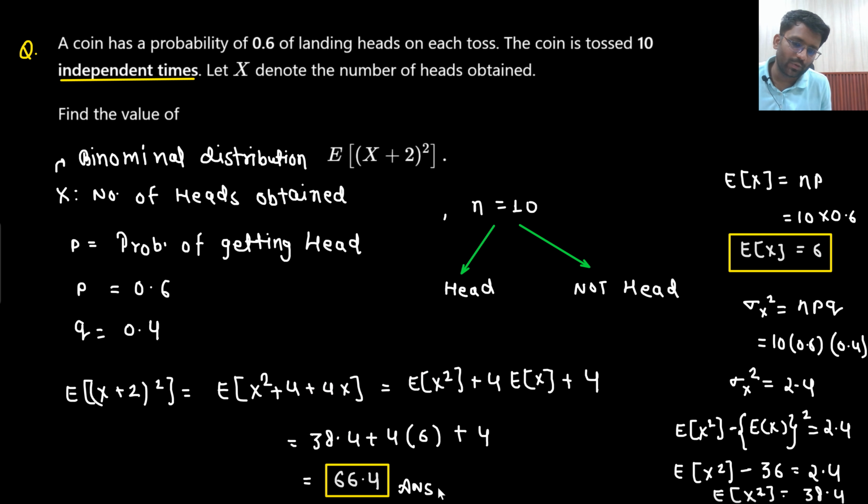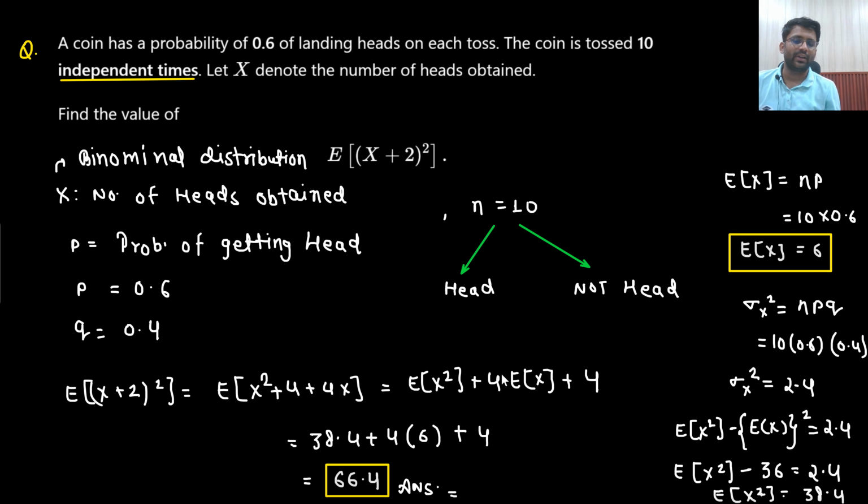There is no problem in the examination for solving these kinds of problems. When you read probability of getting head and probability of getting tail, they will be independent events. p plus q will be equal to 1. The number of trials is 10. Then they are asking about the expectation or variance. I know the formula of expectation and the formula of variance as well. Using those formulas, I can find the expectation of X square and the expectation of X, and then I can simply solve it. There is nothing in this question.